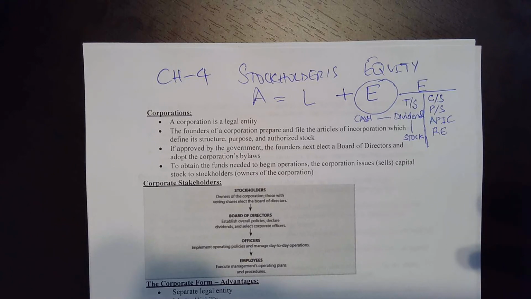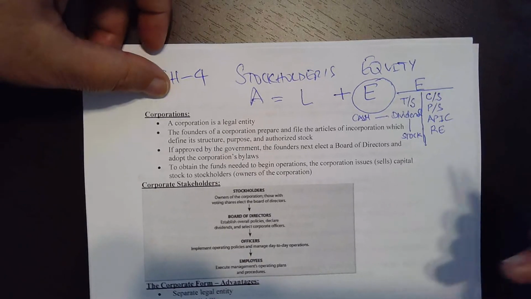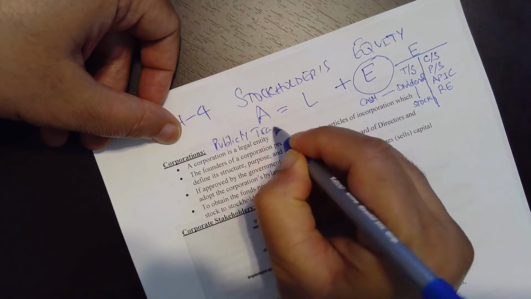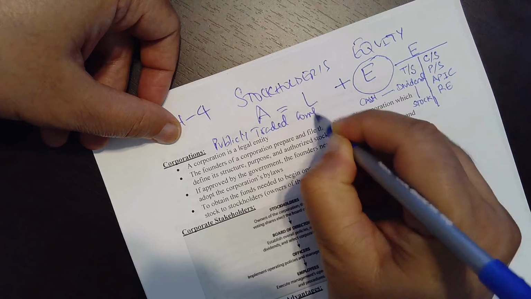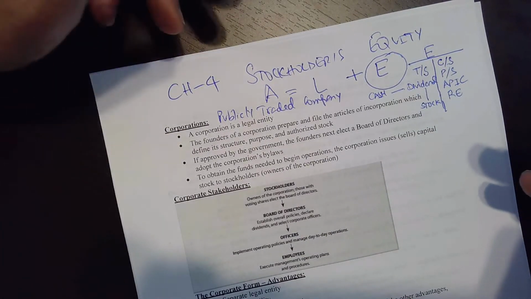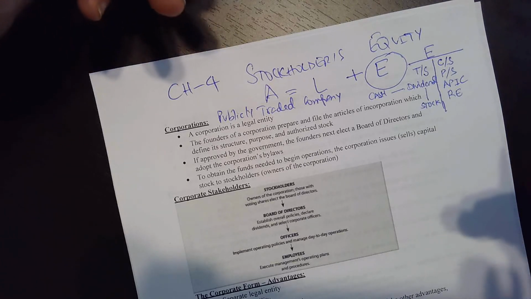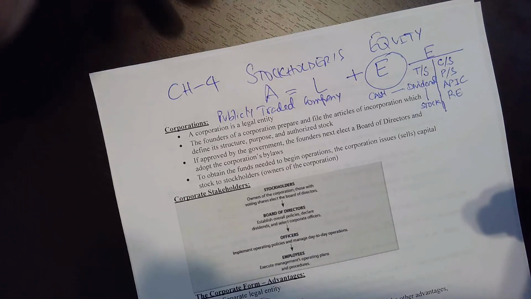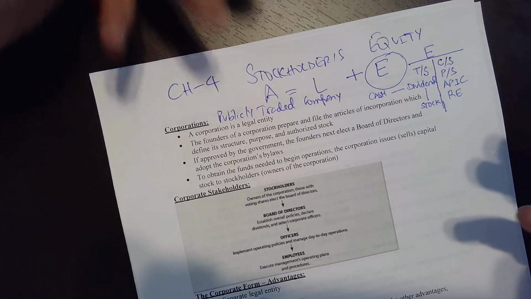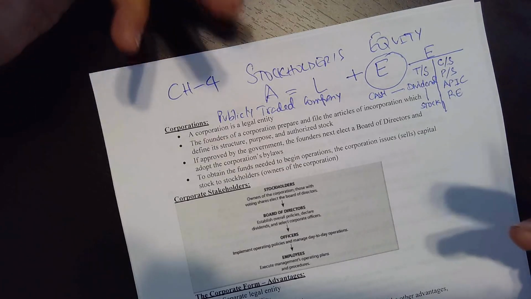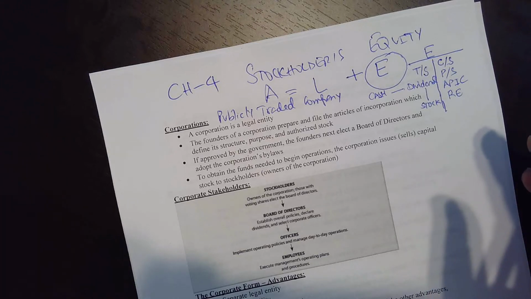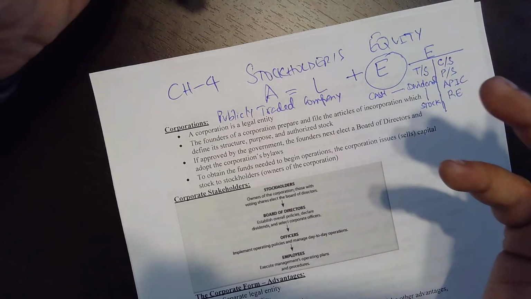So when we are talking about corporations, we are talking about publicly traded companies, or public companies. When we use the words traded companies, basically what we mean is the shares of the corporation are bought and sold through a stock market, let's say the New York Stock Exchange, on a daily basis. So it's a publicly traded company that we're going to discuss. So what is a corporation? A corporation is a legal entity.